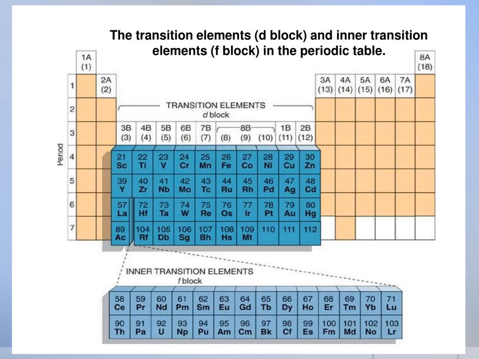They also play a vital role in living systems. For example, iron in hemoglobin and cobalt in vitamin B12. In this unit, we study the general trend in properties of D block elements with specific reference to the 3D series, their characteristics, chemical reactivity, and some important compounds, KMnO4 and K2Cr2O7.